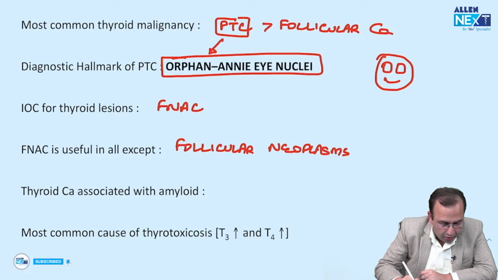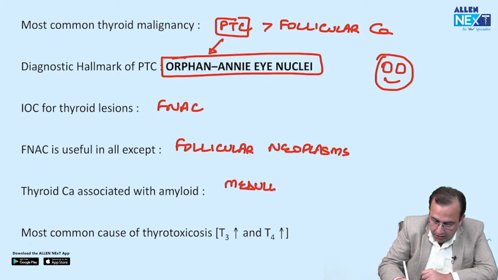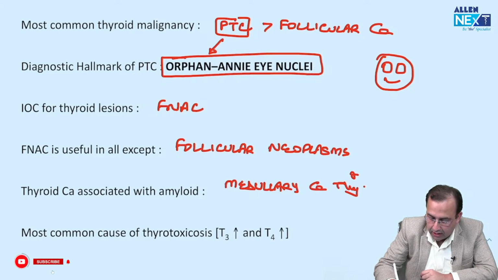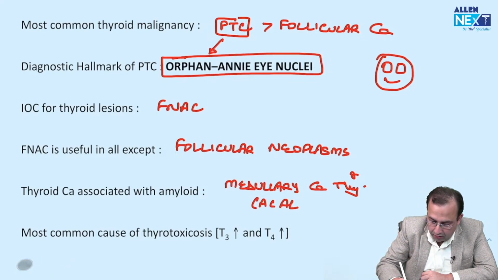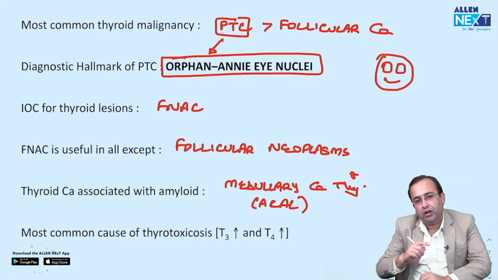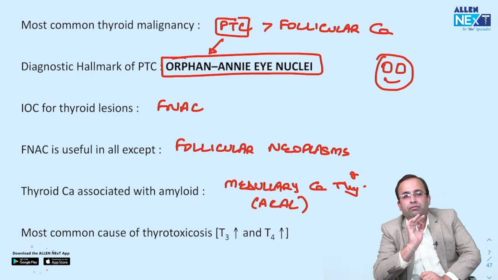Next, which is the thyroid cancer associated with amyloid? That is medullary carcinoma thyroid. Associated with amyloid, medullary carcinoma thyroid. And which amyloid is getting deposited in that? That is ACal, amyloid calcitonin.